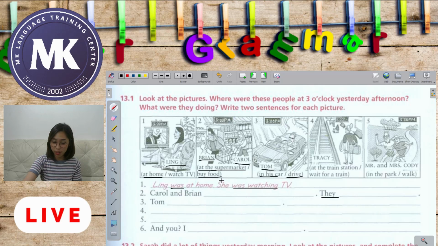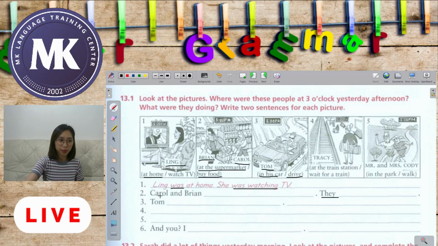Tom is in his car. He is driving. That is actually in the present continuous. But we are talking about the past continuous. So what should be our be verb and what should be our main verb? Tom at 3 o'clock. That means it's yesterday, so it should be in the past.